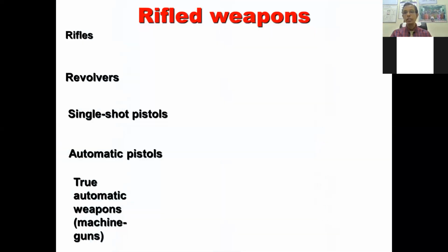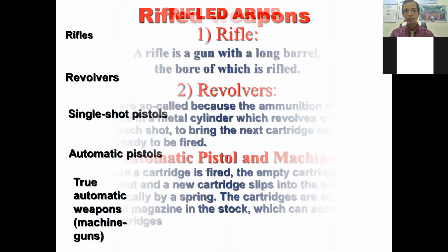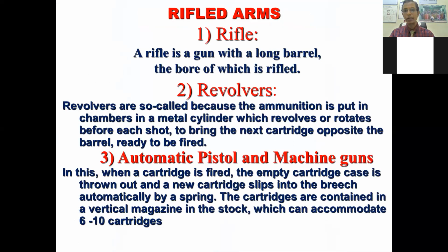So at first we will see in detail about the rifle weapon. These are rifles, revolvers, single shot pistols, automatic pistols, and true automatics like a machine gun, AK-57 like this. A rifle is a gun with a long barrel, the bore of which is rifled. It is hand resting, and it has a long barrel. So that is the rifle firearm.